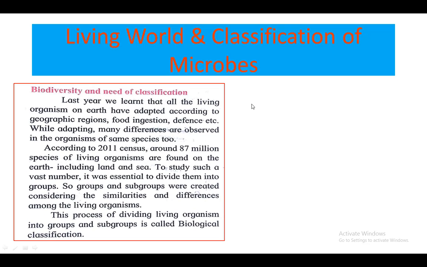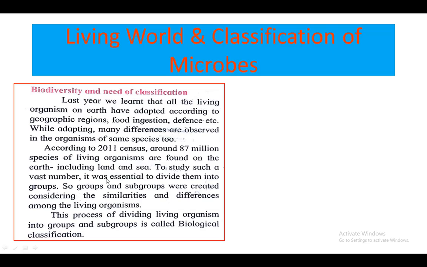Then the first topic of this chapter is biodiversity and the need of classification. What is meant by biodiversity? The variety that we see in the living organisms that exist on the earth is called biodiversity. According to the 2011 census, around 87 million species of living organisms are found on the earth, including land and sea.